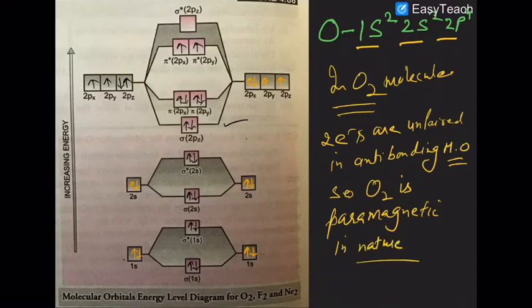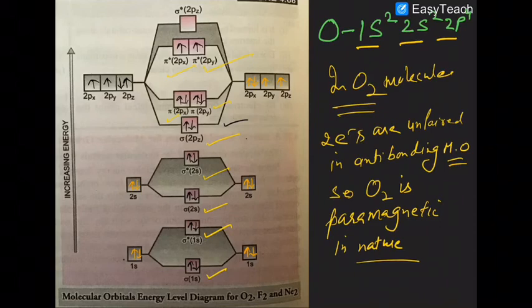So what is the configuration here? Sigma 1s2, sigma star 1s2, sigma 2s2, sigma star 2s2, sigma 2pz, pi 2px, pi 2py. Okay? Are you sure about that? So how would you write the configuration?